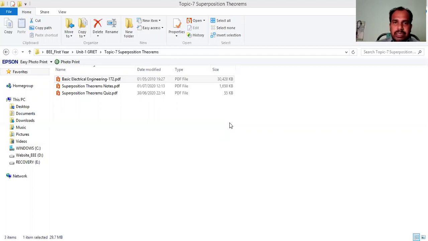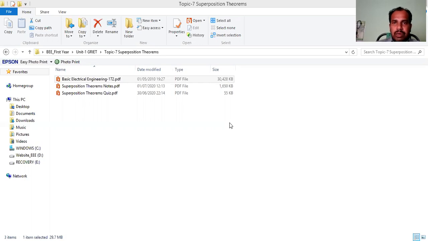Okay, the first step is to select a single source acting alone, short the other voltage sources and open the current sources. If the internal resistances are known, replace them by their internal resistance. The second step is to find the current through or the voltage across the required element. The third step is to repeat the above two steps for all the sources, and add the individual effects produced by the individual sources to obtain the total current or voltage across the element.